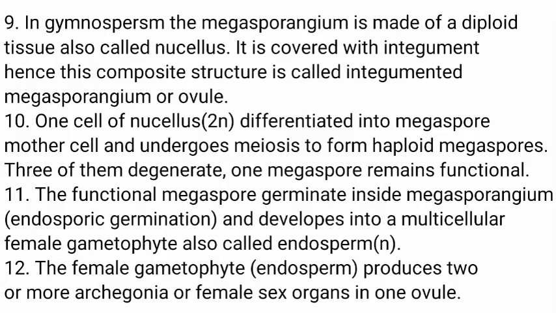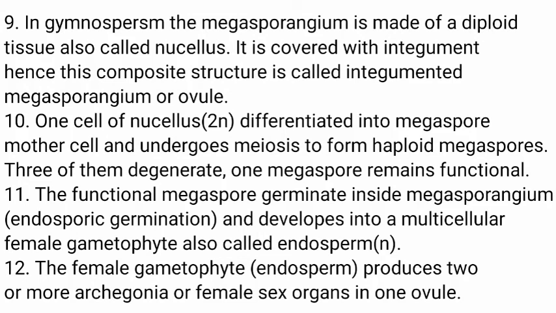In gymnosperms, the megasporangium is made of a diploid tissue called nucellus. It is covered with integument, hence this composite structure is called integumented megasporangium or ovule.